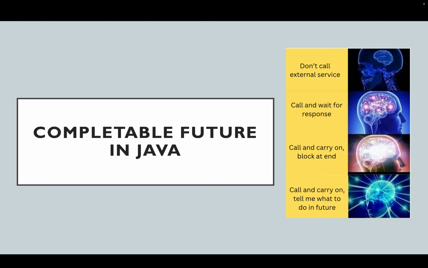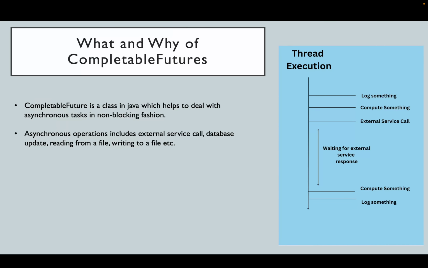In this video, we will be discussing completable futures in Java. So completable future is a class in Java which helps us to deal with asynchronous tasks in a non-blocking fashion. There are many IO-heavy tasks like calling an external service, database updates, and reading and writing from a file. These operations are expensive as compared to the computations which are performed by the program itself.